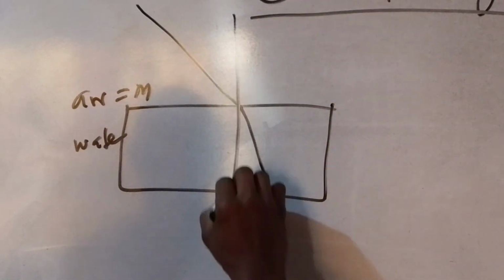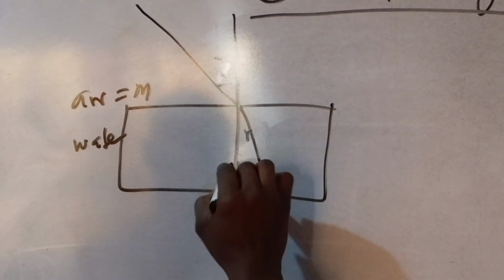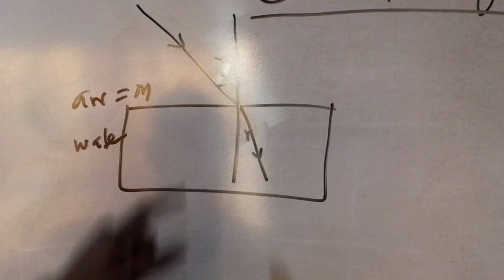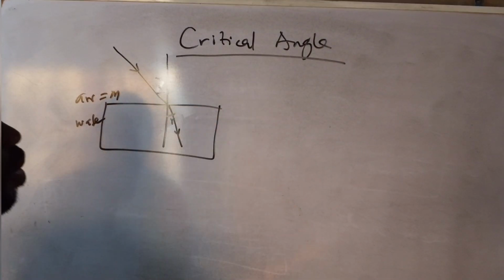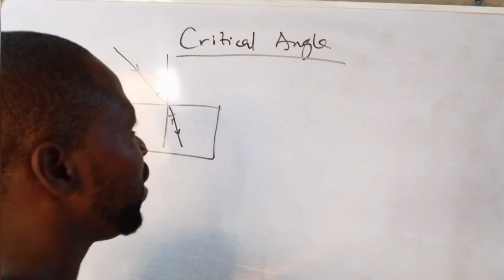All right, so let's say this is our normal. This is our incident angle. This is our angle of refraction. This is incident ray. This is refracted ray. All right, so refraction is that change of direction at the surface between a medium of different density.